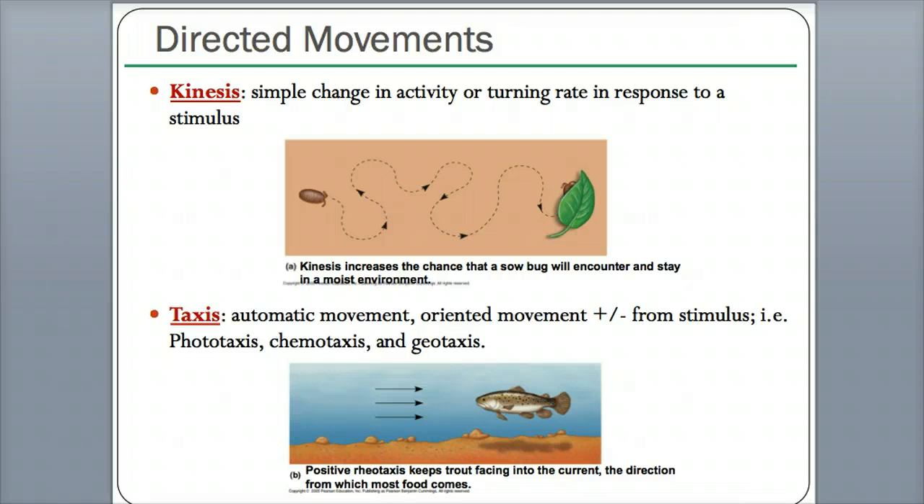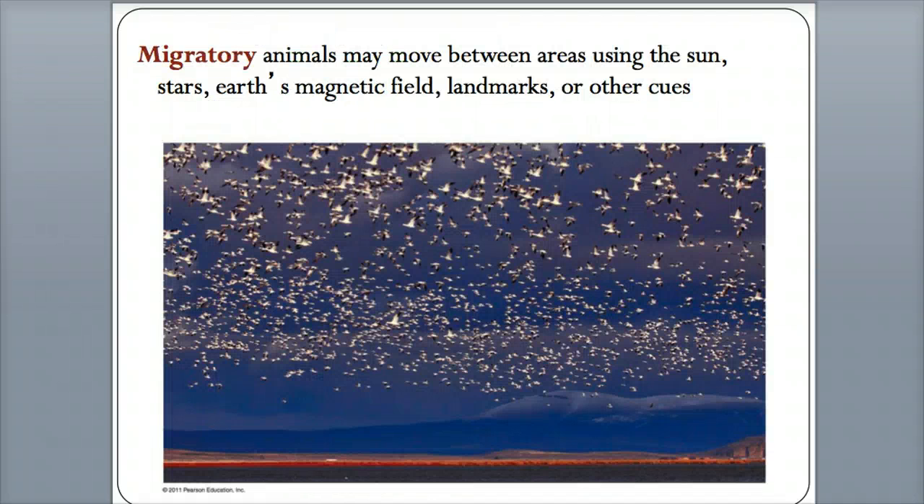And taxis is an automatic, oriented movement, positive, like towards or away from a stimulus. Phototaxis, photo meaning light. Chemotaxis, chemo meaning a chemical, and geotaxis, geo meaning earth. So light, chemicals, or the earth can direct movement. This example is a trout. Because the current is facing it, it is more likely to get food. So it automatically moves in this direction because naturally that's how it's going to survive and get food.